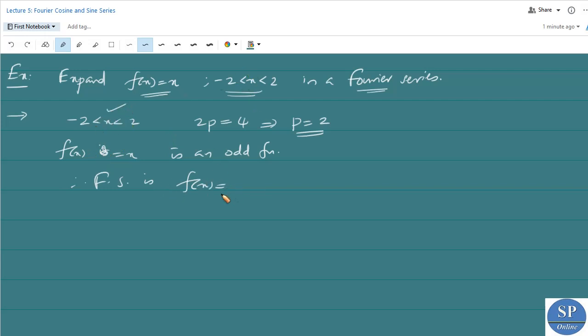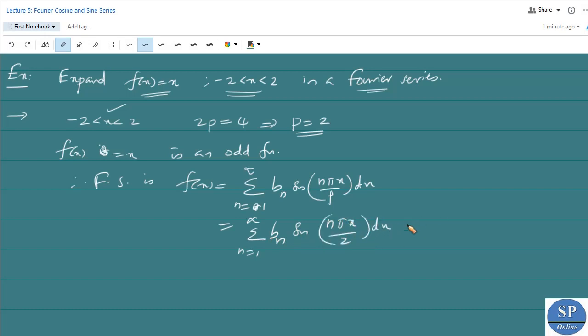Therefore, the Fourier series is given by the summation n from 1 to infinity of bn sin n pi x by p, where p is equal to 2, that is the summation n from 1 to infinity of bn sin n pi x by 2. So this is the Fourier series, and since f of x is an odd function, the Fourier series is nothing but the sine series. So to find this Fourier series we have to find the Fourier coefficient bn.